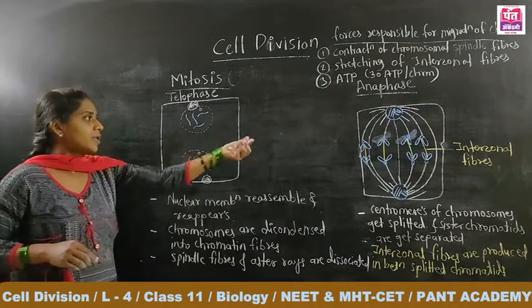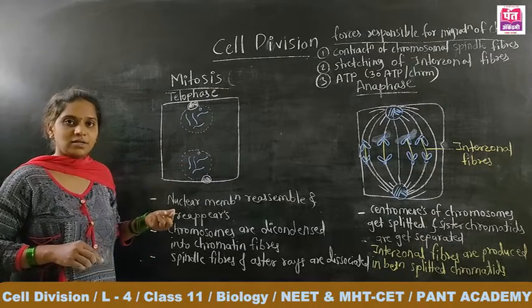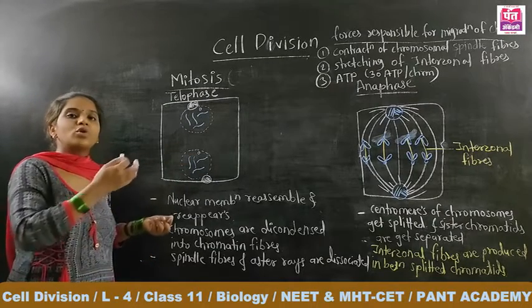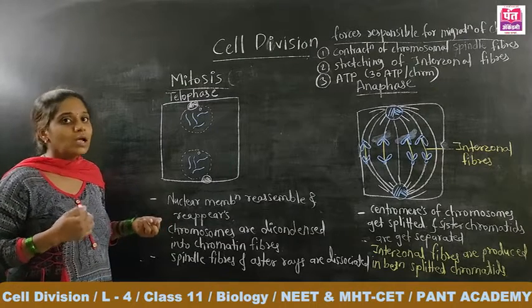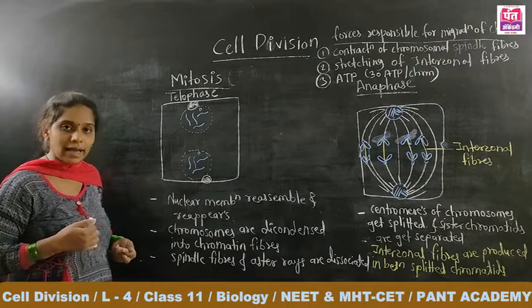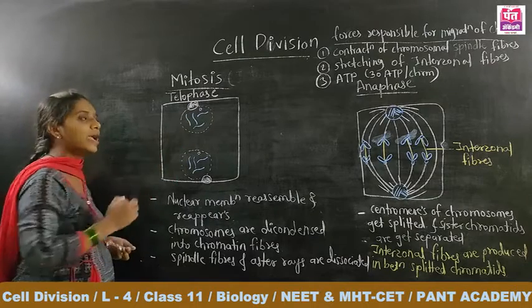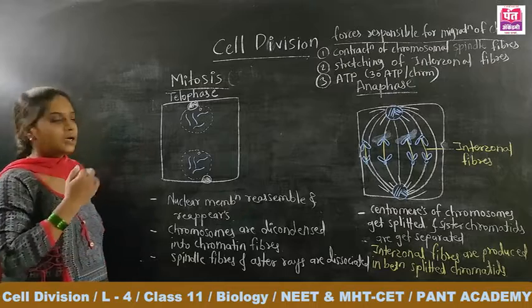As I already said, after the karyokinesis the cell proceeds towards the cytokinesis, that is, division of the cytoplasm. In the animal cell, cytokinesis begins at the end of anaphase or at the starting of the telophase.